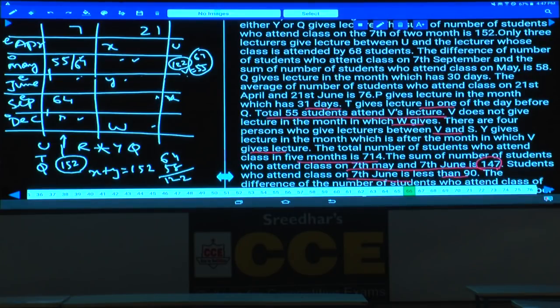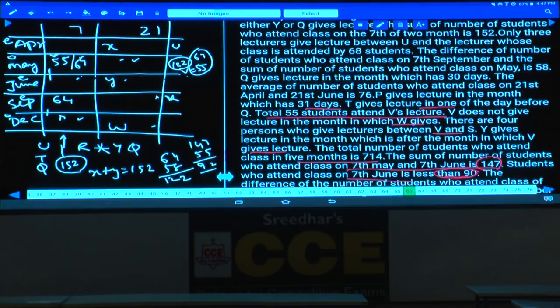If you take it as 55, the total must be 147. Out of 147, if you subtract 55, then what is the value here? It must be 92. If you take the value of this one as 55, here it must be 92. Then what is the information here? Students who attend class on 7th June is lesser than 90, which implies that it cannot be 55.